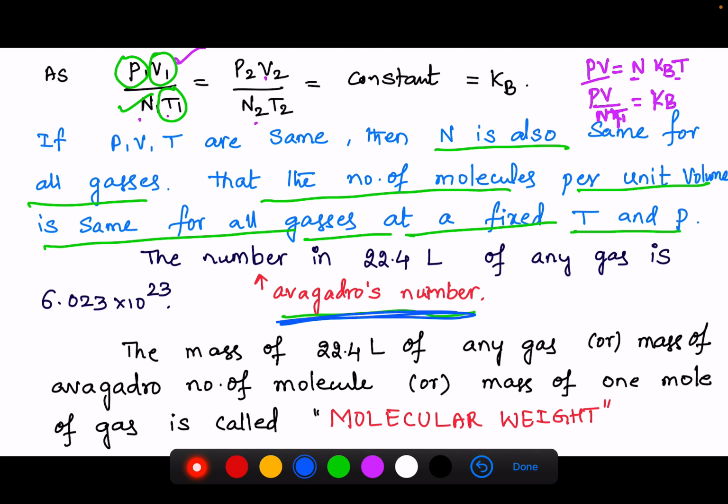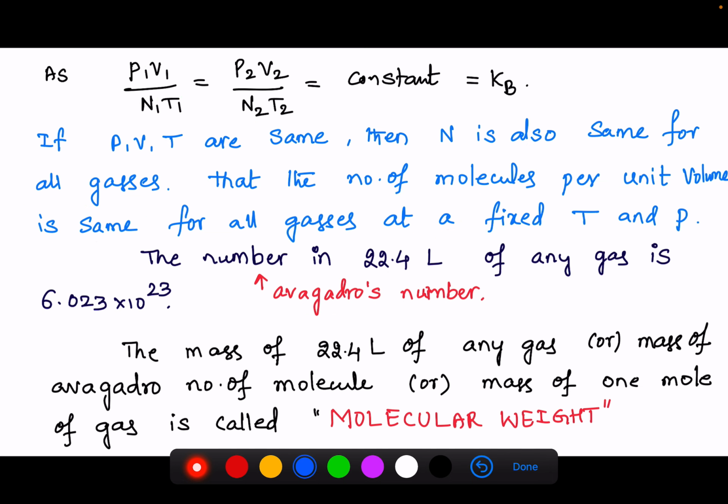The number of molecules or number of atoms in 22.4 liters of any gas is called Avogadro number, which is equal to 6.023 into 10 to the power of 23. Avogadro number Na is equal to 6.023 into 10 to the power of 23.